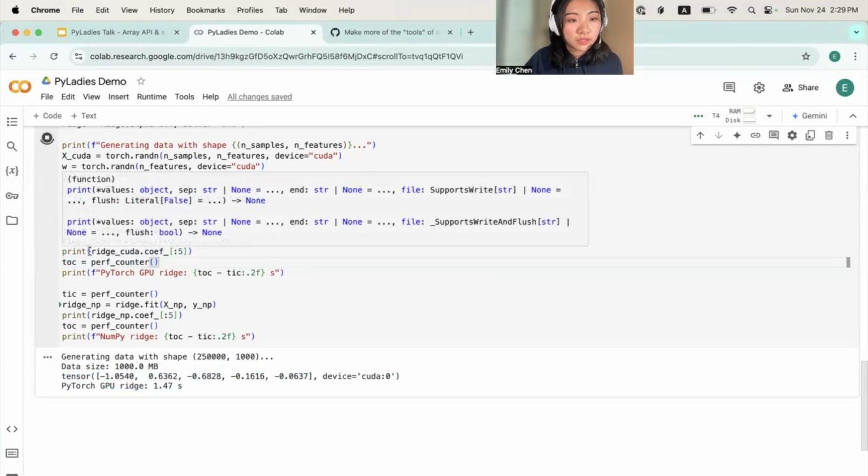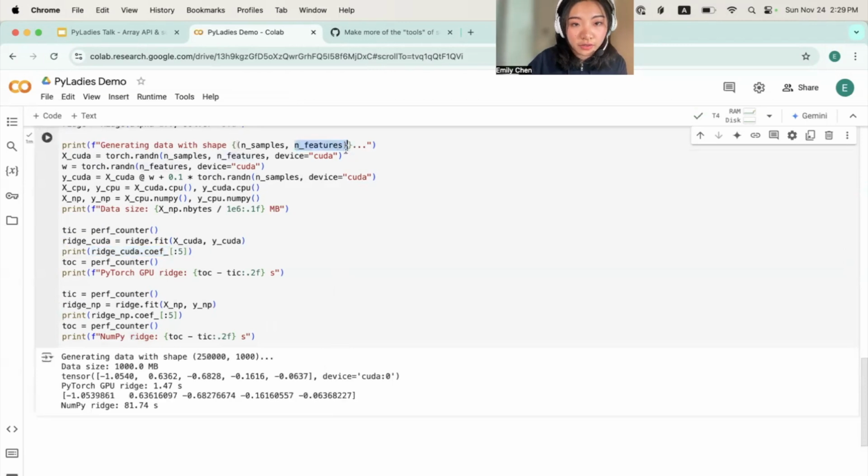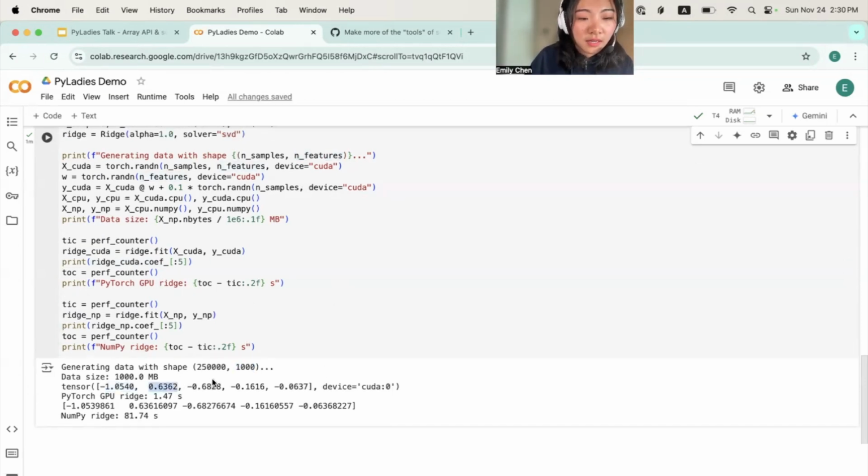So basically, Ridge CUDA coef has 1,000 data points. So it's like an array of the size 1,000, and it corresponds to the n features, which is also 1,000. Oh, look, it ran. Anyways, these coefficients just mean how much each of these features weighs in the training process that will give you the best result.